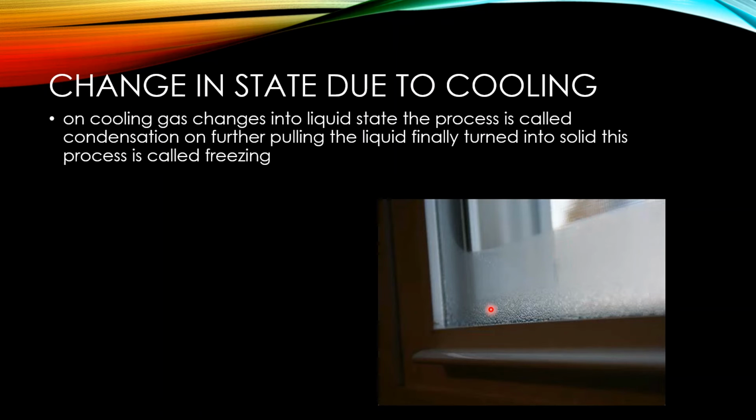Here you can see water droplets. The gas, water vapor, is there in the air. When it touches the glass, it becomes a water droplet.